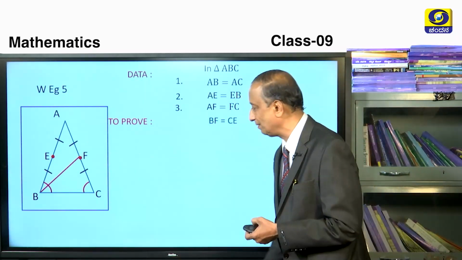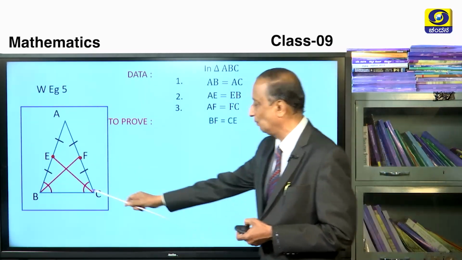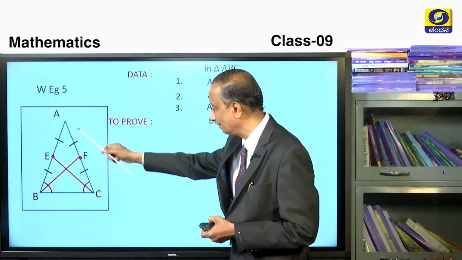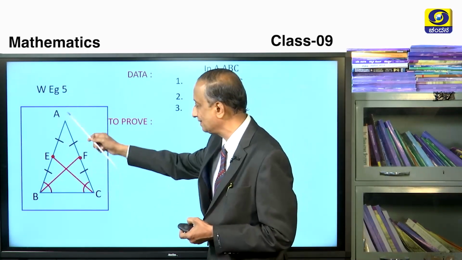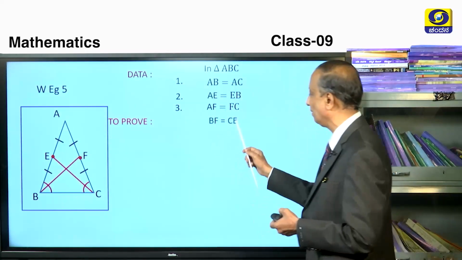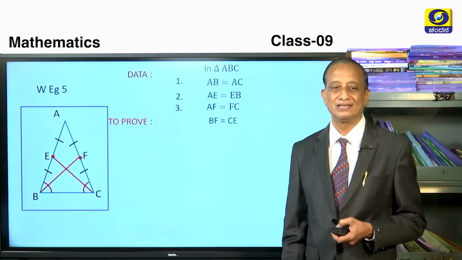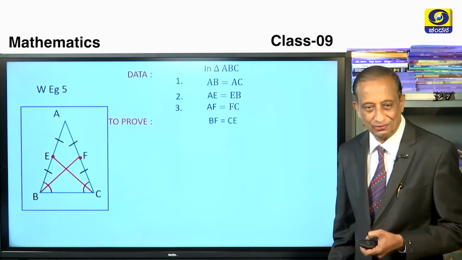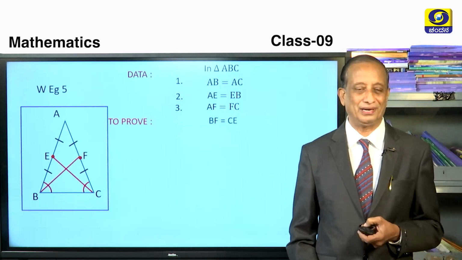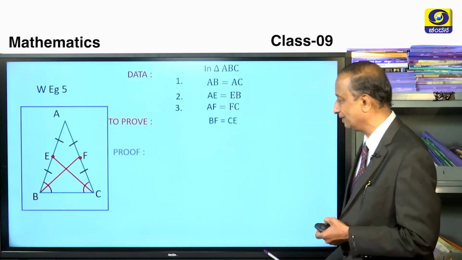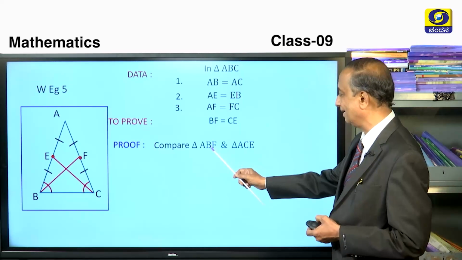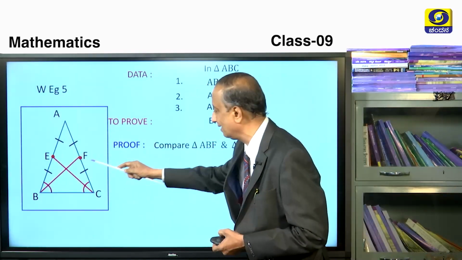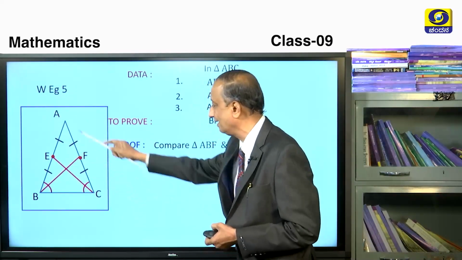Let us join them in the figure. This is BF and CE. Don't you think this BF is nothing but the median to this, and the CE is nothing but the median to this? So we have to show that the two medians of an isosceles triangle are equal. Children, which are the triangles you wanted to take to compare and hence conclude this? So you can take triangle ABF, that is this triangle ABF, and triangle ACE.